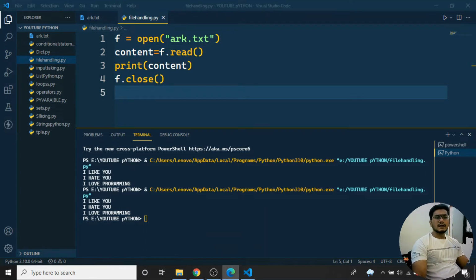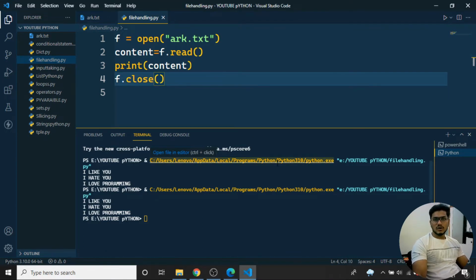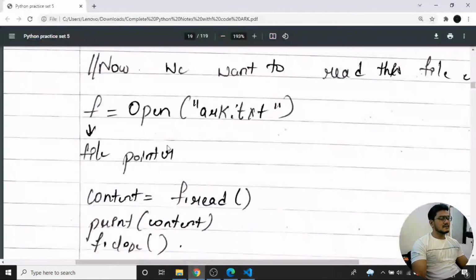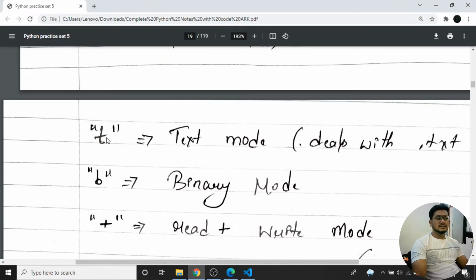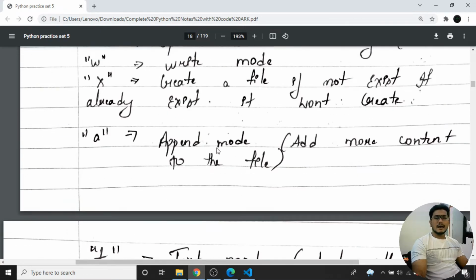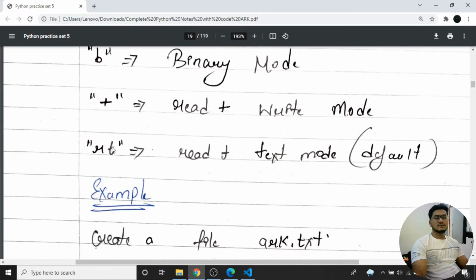Next, coming to the next concept in files: I have told you about the modes of a file, such as plus mode, read mode, write mode. When I use a plus, it is both read and write mode. When you use t, it deals only with text mode. Here is the append mode, and we have rt. It can be write also, read also, and text mode by default.